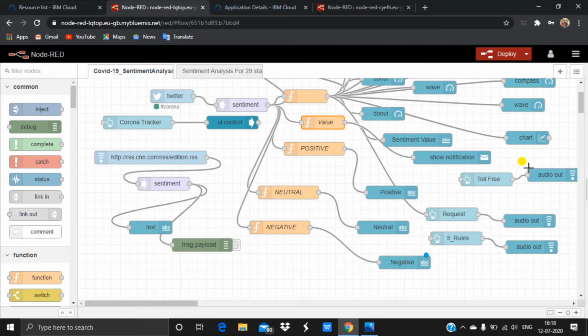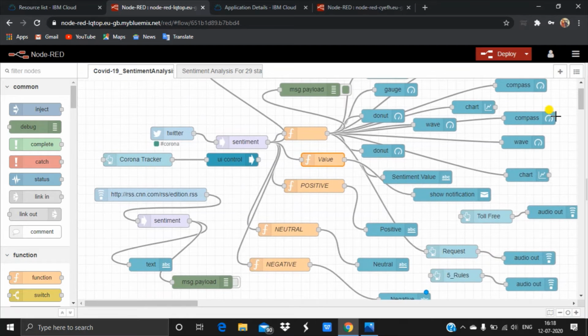You can see the 4 buttons. The first button is request, which gives the audio output. I gave the audio output by using the node called audio out, and the 5 rules button, toll free button. Next, the fixed statements are given with the help of the function nodes for positive, neutral, and negative, and I used the text node here to display that on the dashboard.